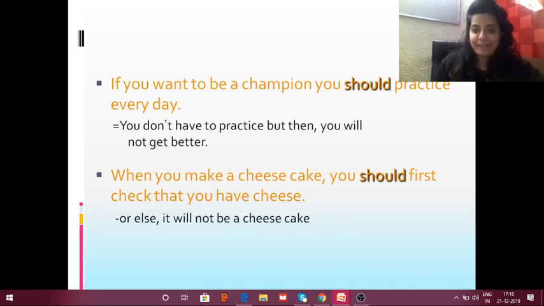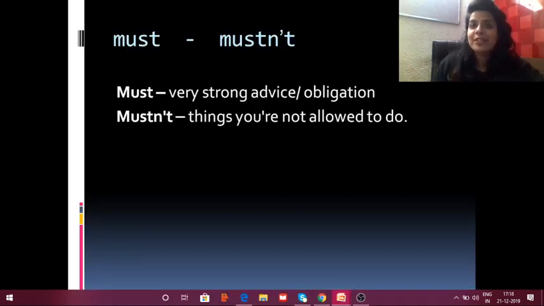And then we have the next one, must or mustn't. Now, where do we use must? Must means very strong advice or obligation, and mustn't is things you are not allowed to do. I repeat, must means you are advising someone very strongly, and sometimes must also means obligation. Okay, whereas when you're speaking must not, it means things you are not allowed to do.